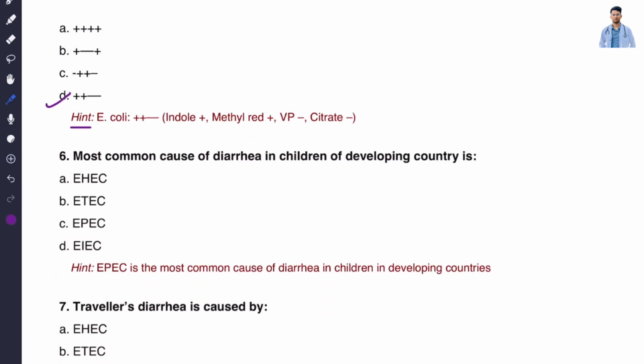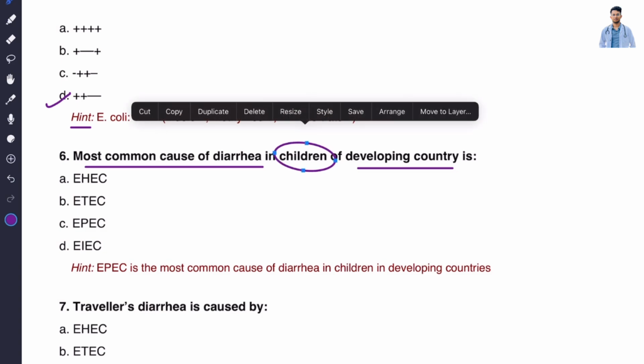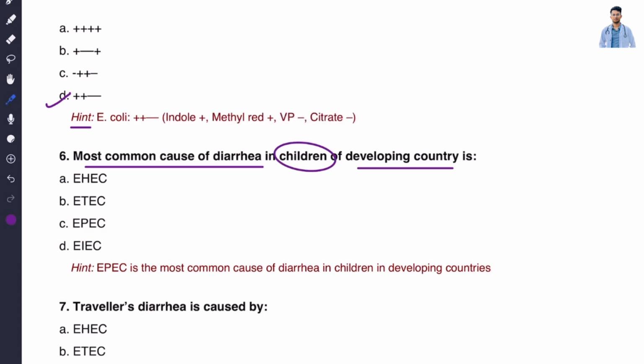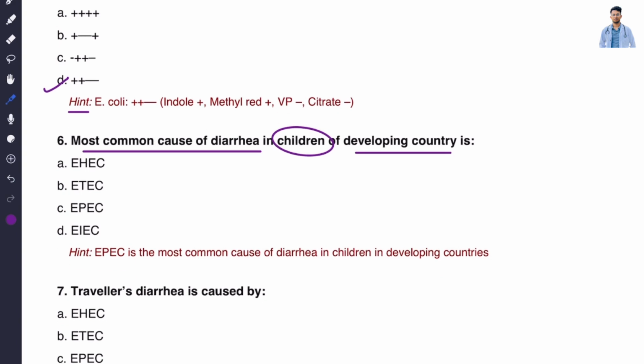Now question number 6: most common cause of diarrhea in children of a developing country. We have to analyze carefully what it says. The most common cause of diarrhea in children in a developing country is: option A, EHEC, enterohemorrhagic E. coli; option B, ETEC, enterotoxigenic E. coli; option C, EPEC, enteropathogenic E. coli; or option D, EIEC, enteroinvasive E. coli. The correct answer is option C, that is EPEC.